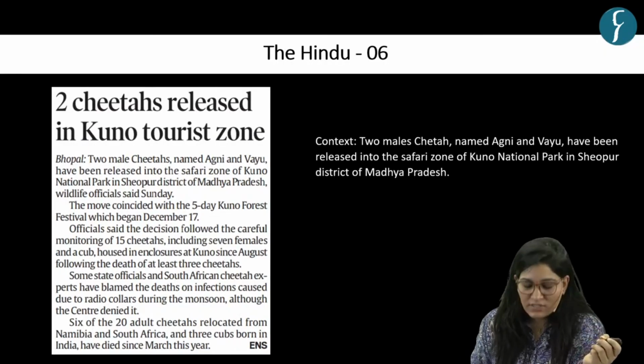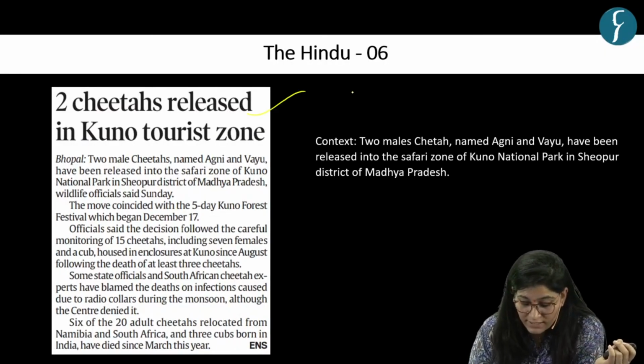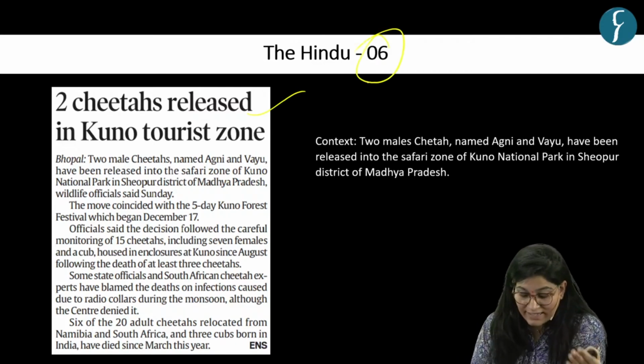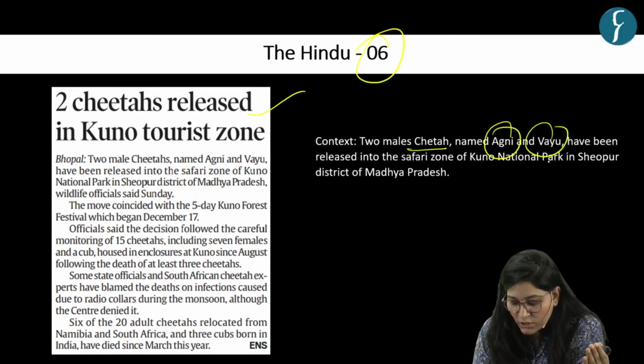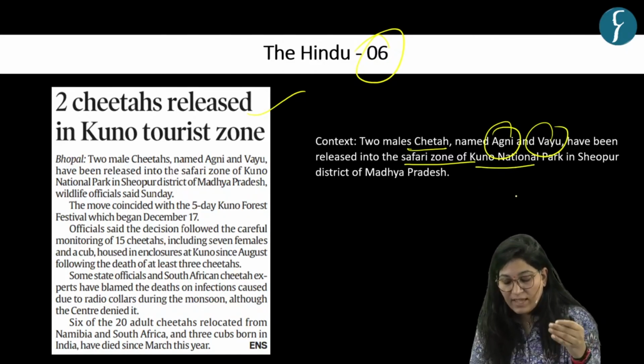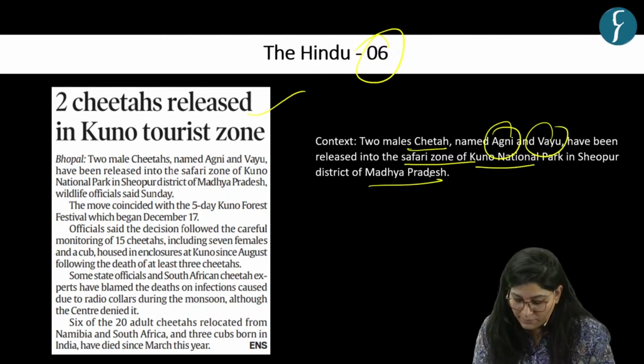With our first discussion, which is based on this news article which appeared on page number 6 in the Hindu newspaper. Context is, as I told you, two cheetahs named Agni and Vayu have been released in the safari zone of Kuno National Park in Sheopur district in Madhya Pradesh.